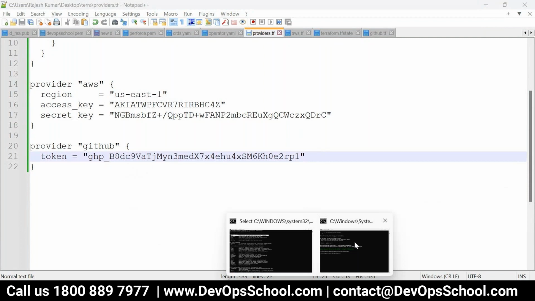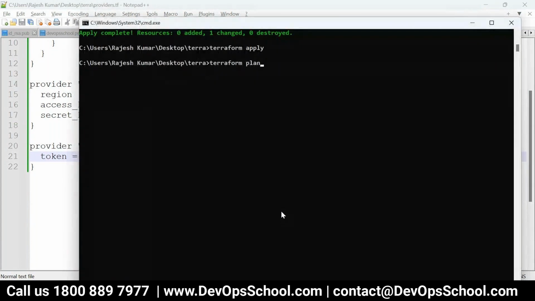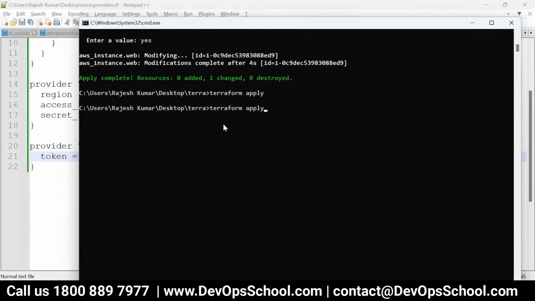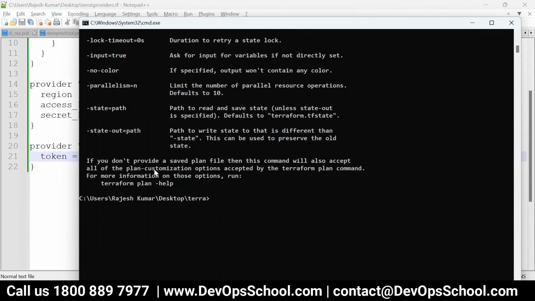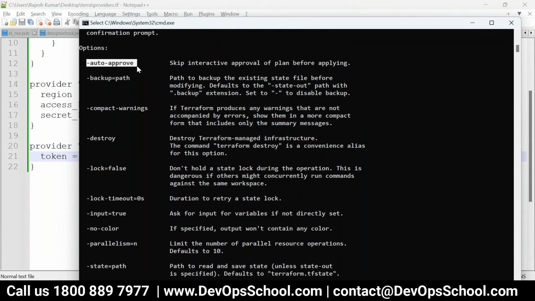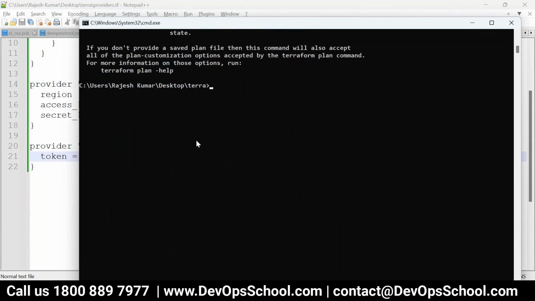Now what to do? Apply. Plan directly, I'm not doing apply. Now you know what, there is one option so you don't have to always say yes: auto approve. You don't have to pass yes. I'm getting a little irritated, so I'm using this option, auto approve. Enter. Apply, auto approve, means it will automatically create. Are you understanding, all of you?